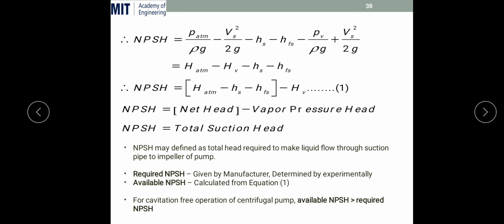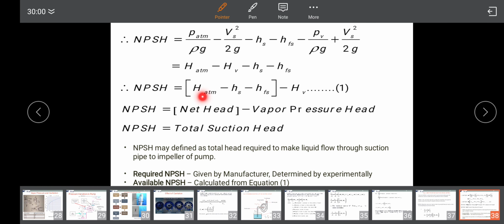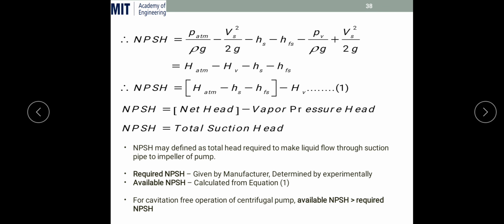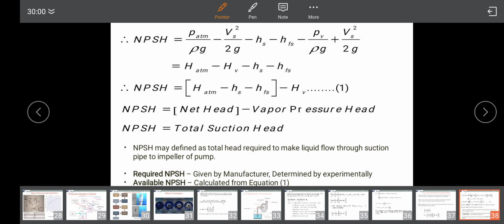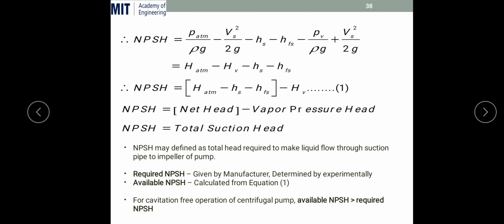So that is the net head. If you take Hs plus Hfs, the suction height plus Hfs, in brackets, it results in the net head. So the net head available at the inlet minus the vapor pressure head is equal to what? The total suction head.